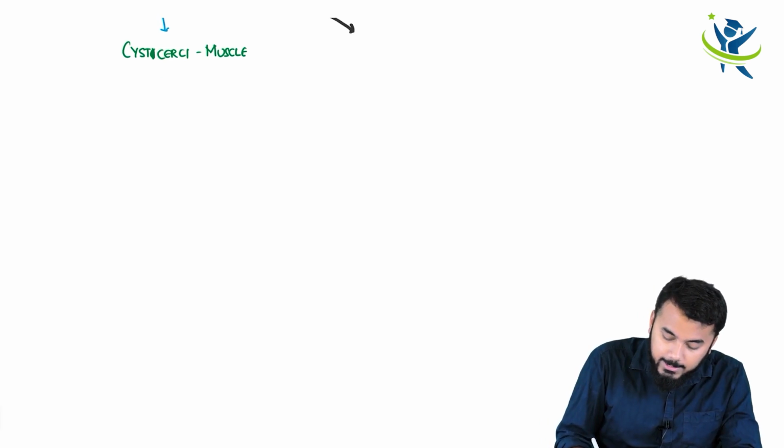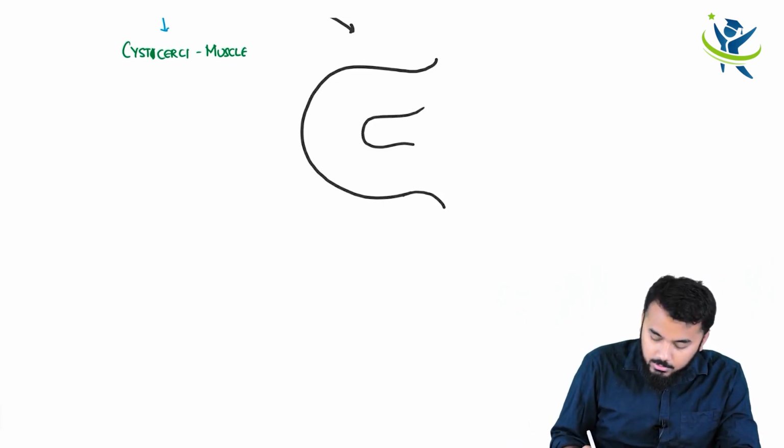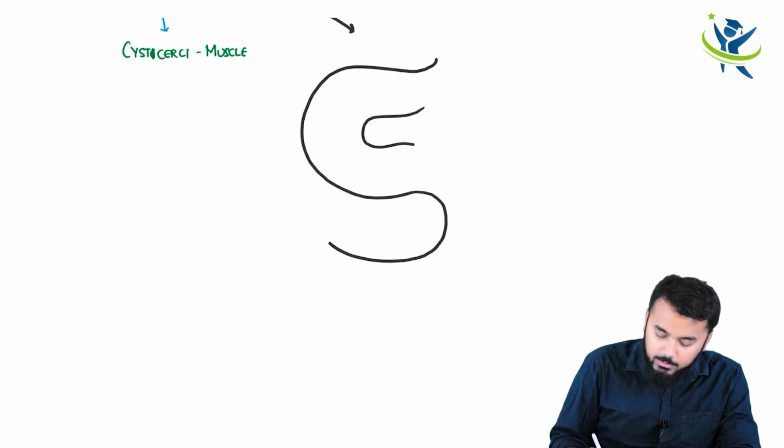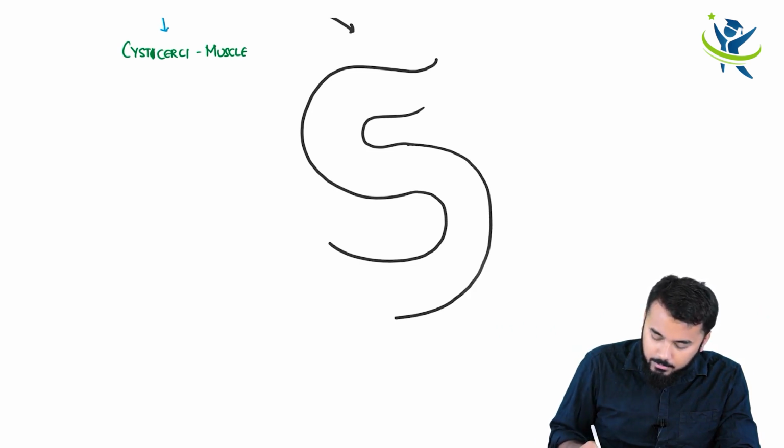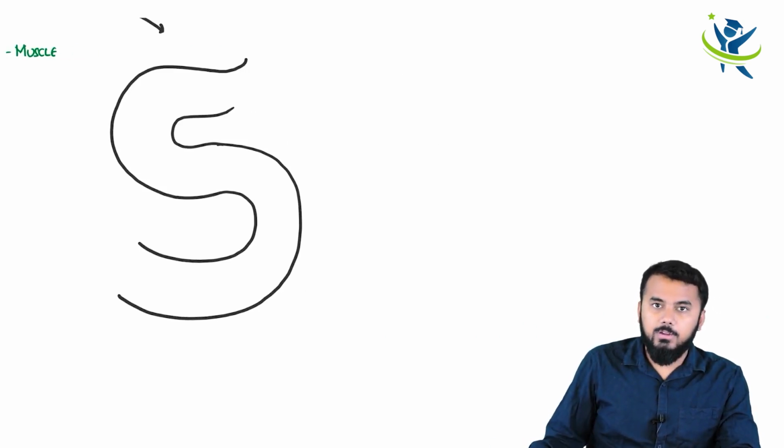Let us say, just a rough picture, that this is the small intestine. So the cysticercus will enter into the small intestine.